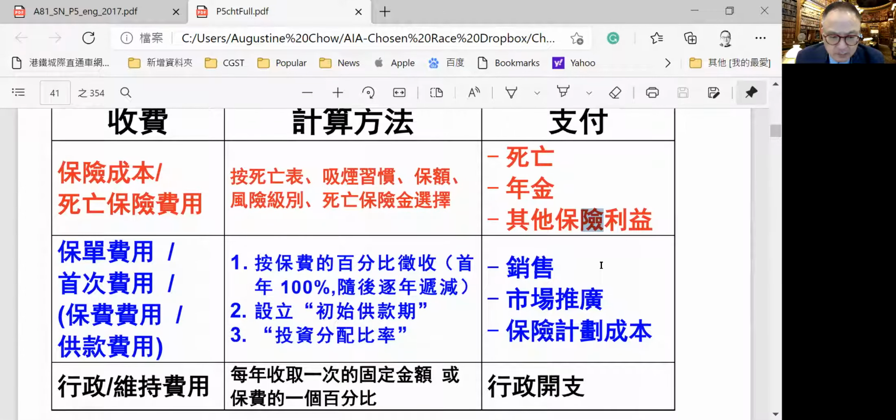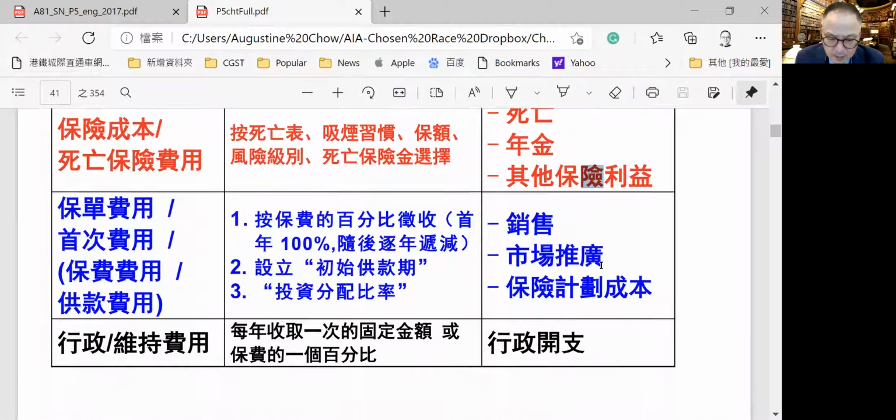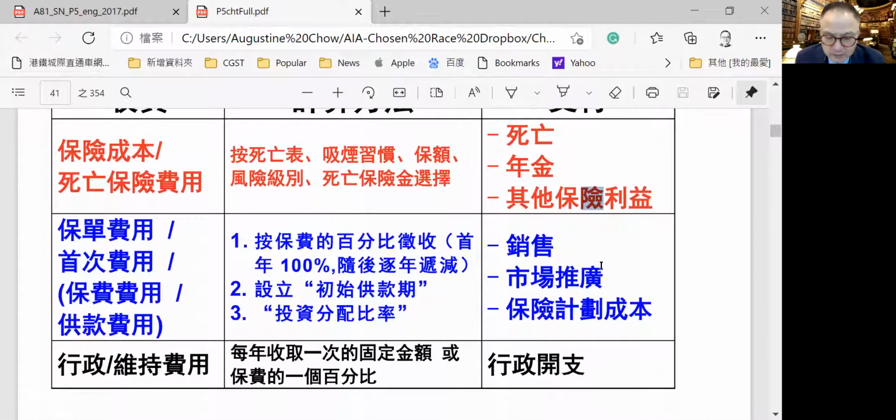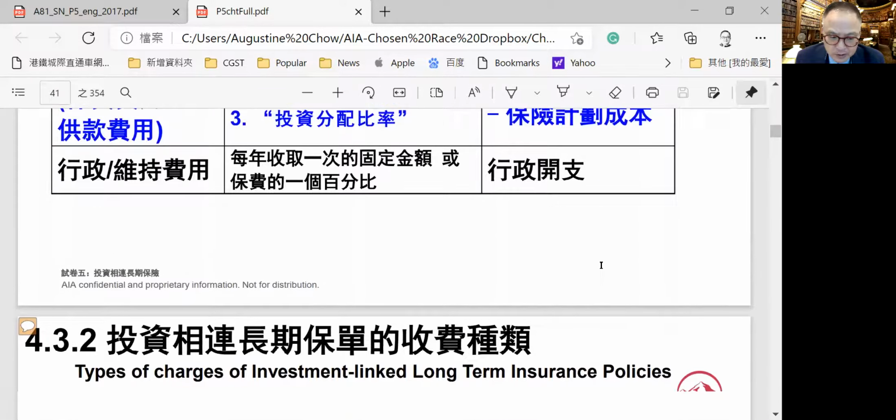The second is the policy fees. There may be upfront fees, there may be withdrawal fees, fund transfer fees, or an early prepayment penalty, which pay for the marketing expenses and all the promotion expenses for managing the fund and marketing the fund. And there is also an administration fee, which is a fixed percentage to pay for the administration of the policies. So these are fees that are separate from the policy.